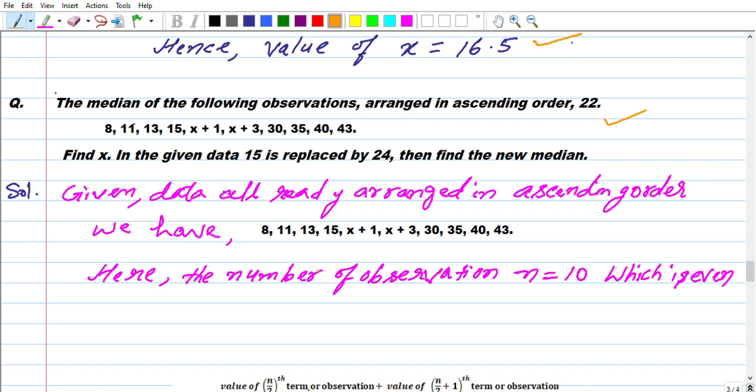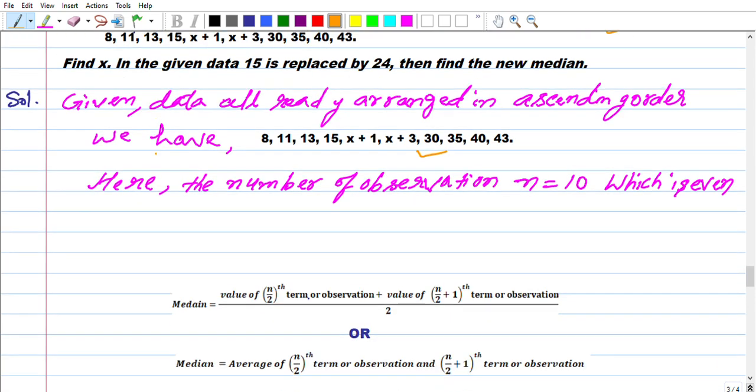Then you get the satisfaction. Now let's start the solution of the given question. Given data already arranged in ascending order, we have this one here. Here the number of observations equals 10.